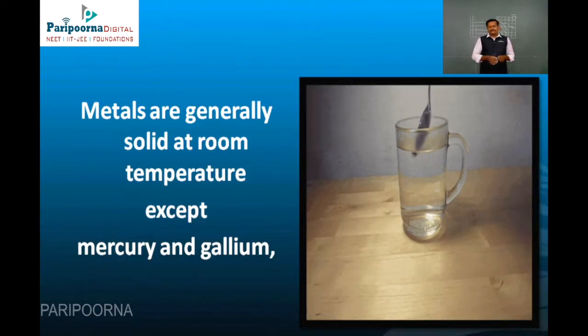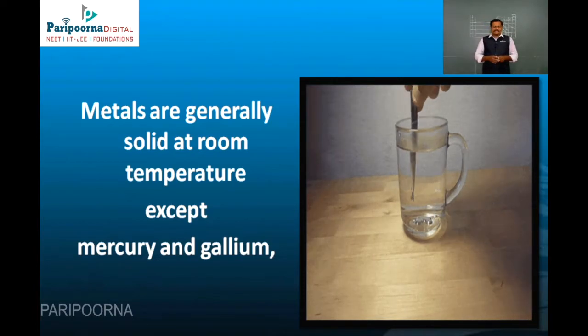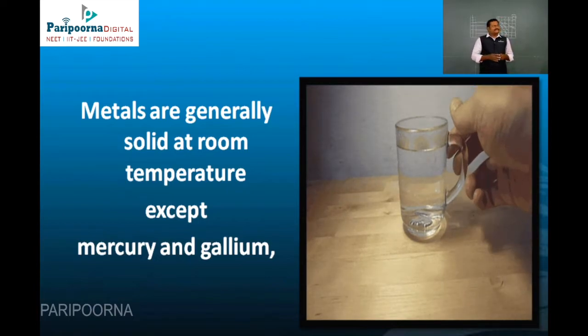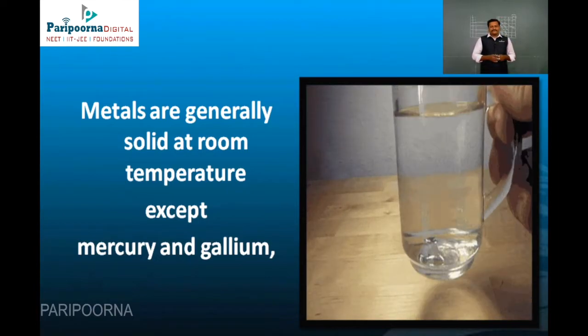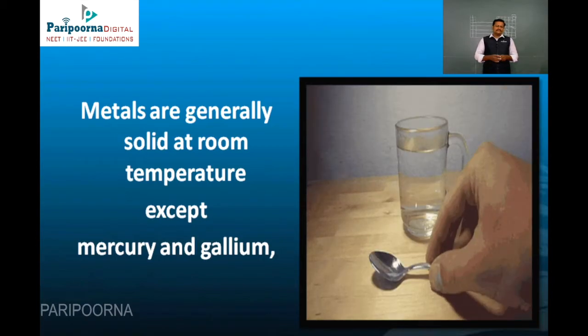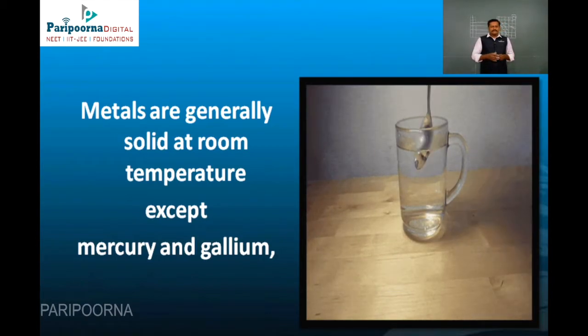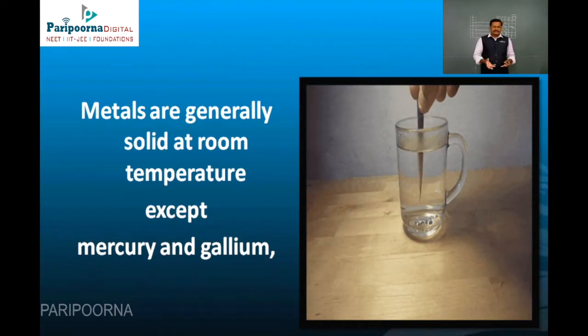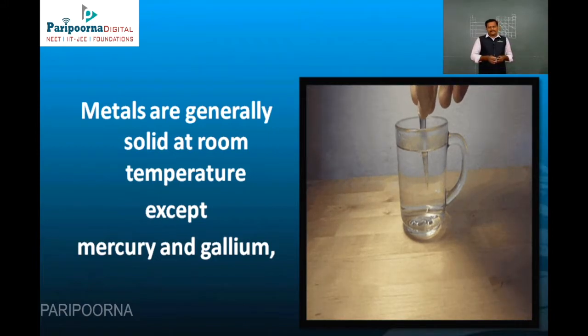Now we are going to see the properties of metals. Metals are generally solid at room temperature except some metals. Look at mercury. Mercury at room temperature is a liquid. That's why it is used in thermometers. And also gallium. Gallium has a very low melting point. Look at the PPT. Here a gallium spoon is dissolving in hot water. It dissolves, so gallium is a solid with a very low melting point.